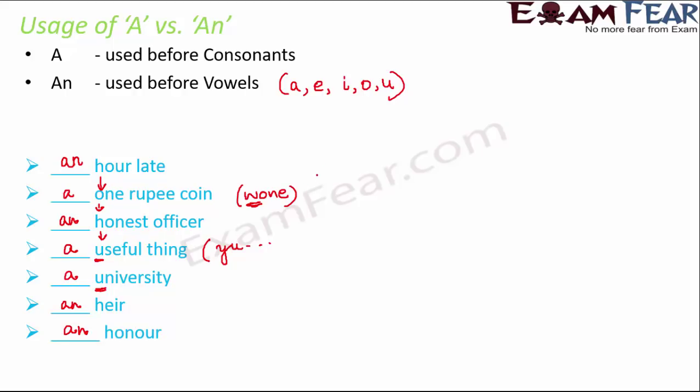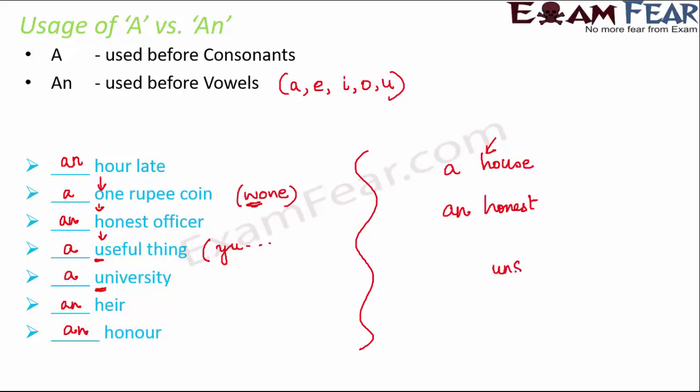So let us look at a few comparisons. Based on whatever we understood, if you have house, it would be a house because here the sound is also of a consonant and the first letter is also a consonant. But if you have honest, then it is a consonant letter wise, but sound wise it is honest, O. So it will be an honest.